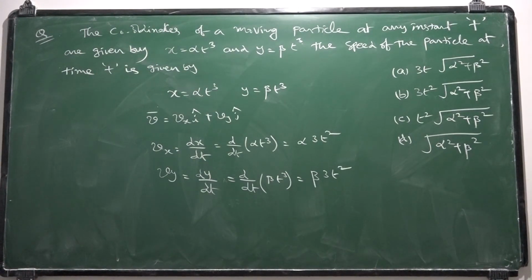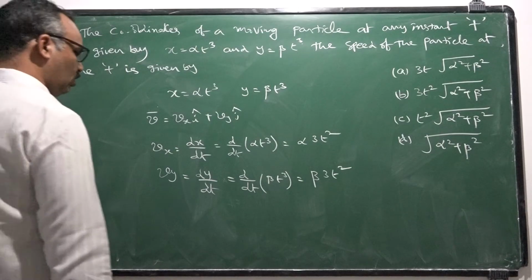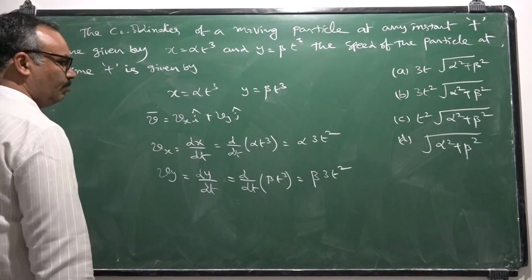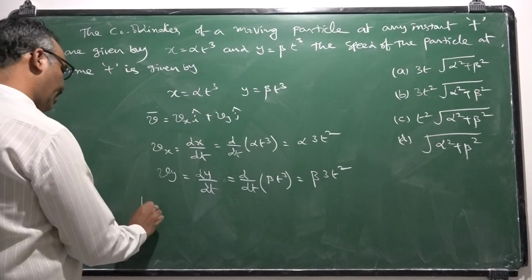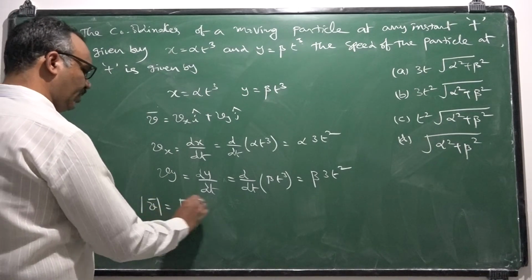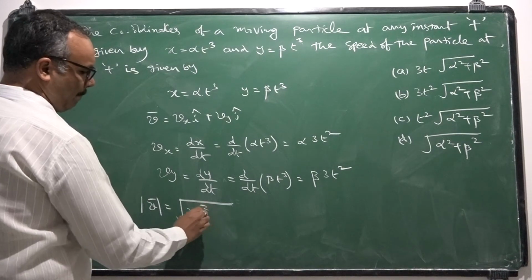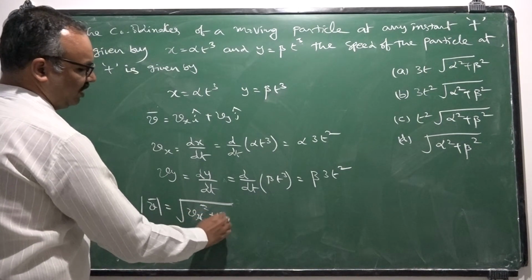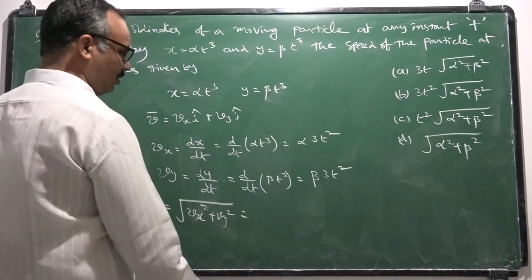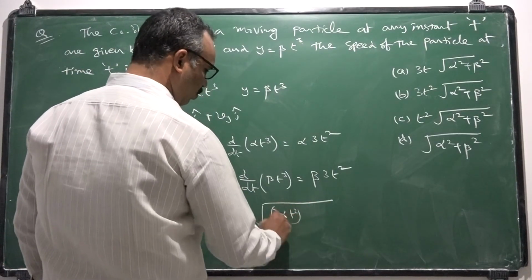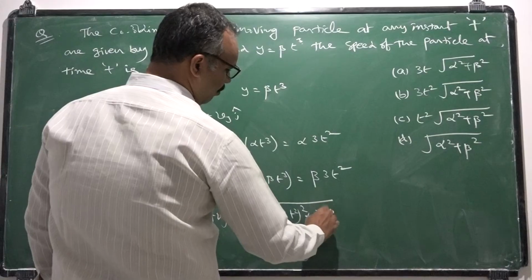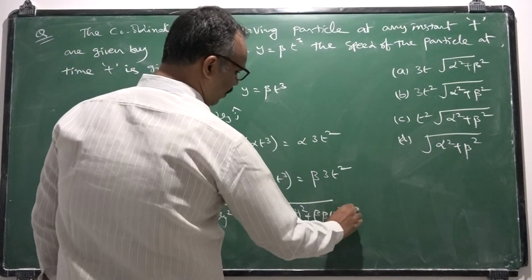Now, if I substitute them here, I will get the vector form of velocity, but I need the magnitude, that is nothing but square root of vx square plus vy square, that is square root of (3 alpha t square) whole square plus (3 beta t square) whole square.